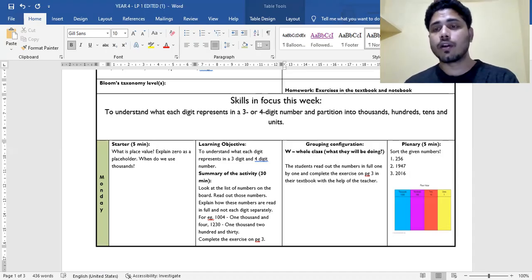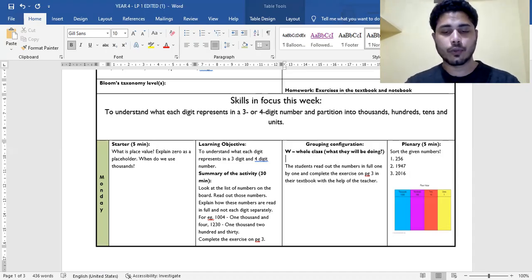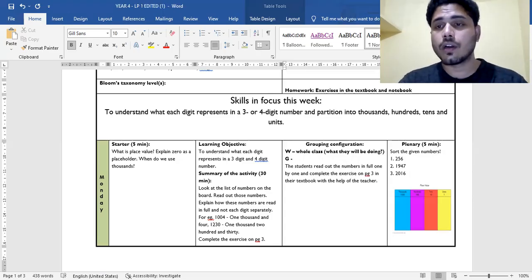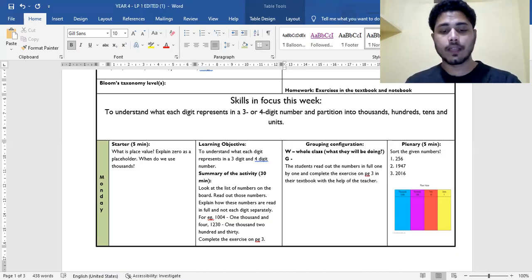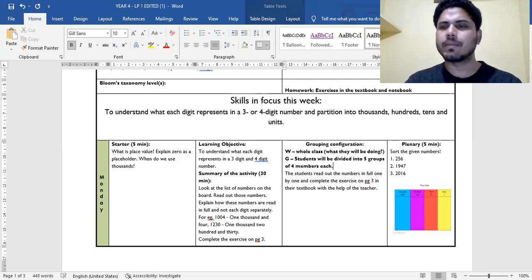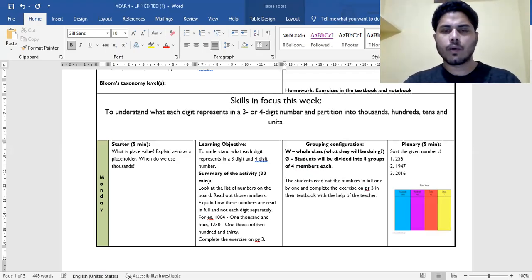Or if you want to divide the students in groups, you can say G means groups. How are you dividing that particular group? You can say here, students will be divided into 5 groups of 4 members each, something like this. You can write in your own way. Or if you want to say individually, you will focus, you can write I, individual.